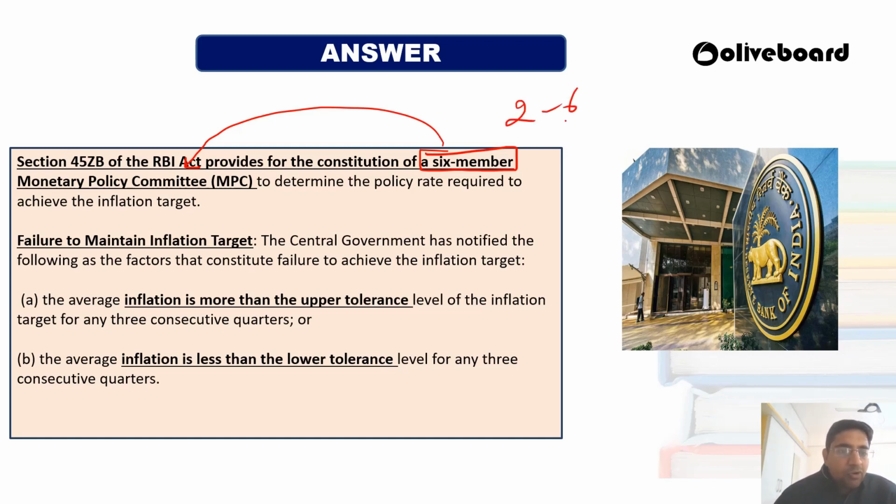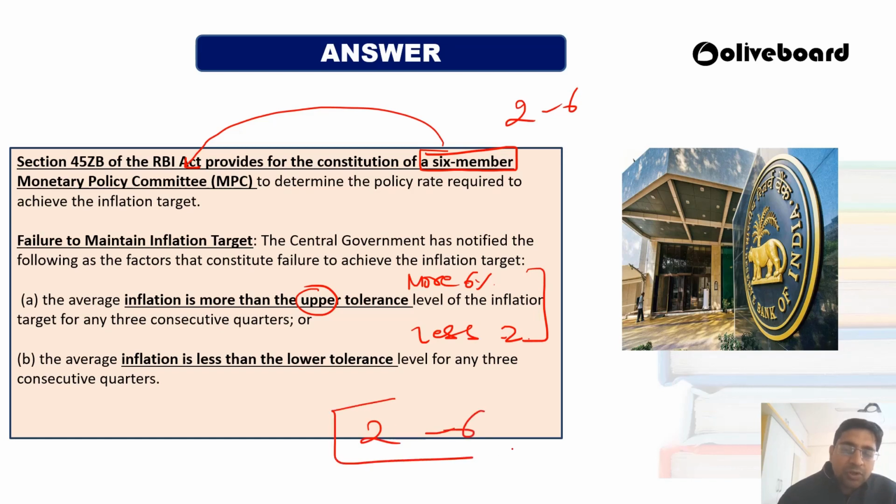So the central government will notify what are the things that have contributed to the failure of achieving the inflation target. Like why the inflation is above the upper tolerance limit, that is more than 6%, or why it is less than 2%. So you have to maintain between 2 to 6, and most uniformly, at least you should maintain 4% if that has to be taken care of.